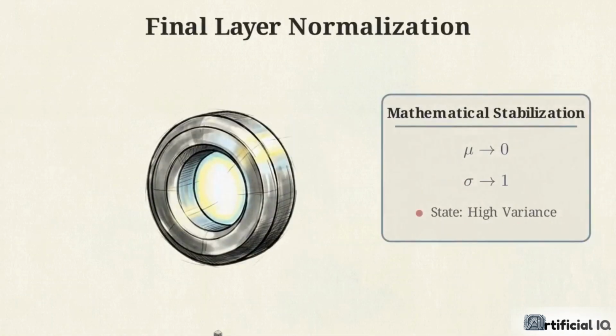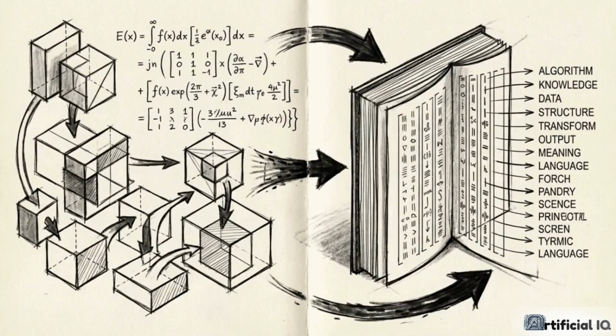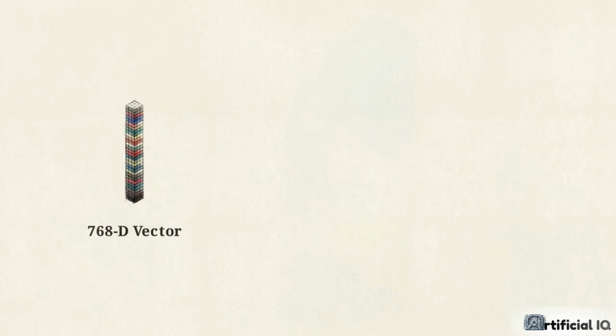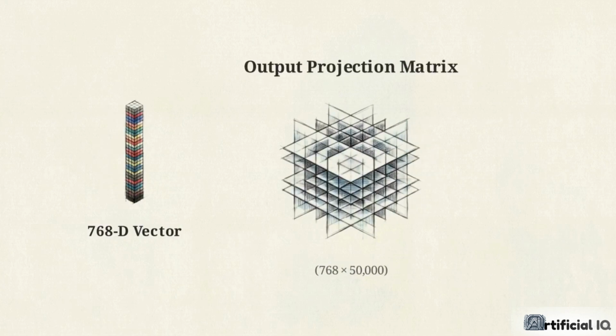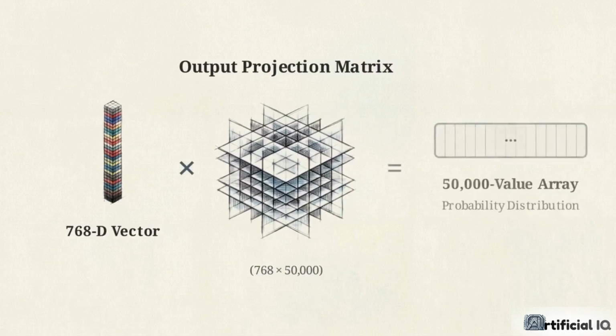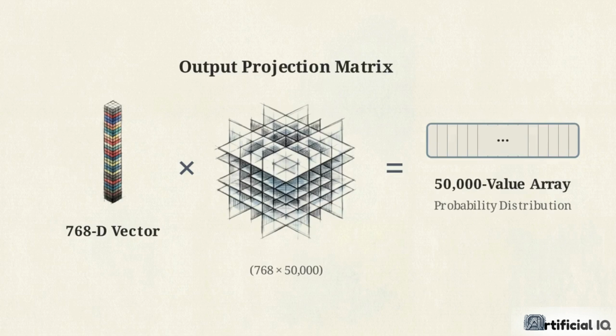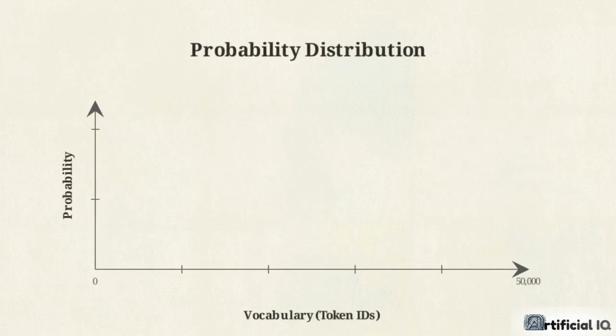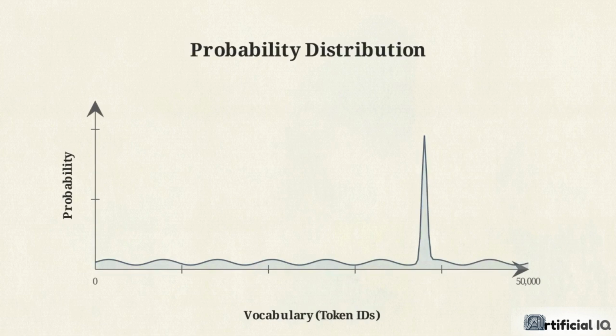After exiting the final transformer block, the vector passes through one last layer normalization to stabilize its final mathematical state. We now face the final hurdle. The model possesses a highly intelligent floating point vector, but the user requires a discrete English word. This final stage uses the output projection layer, a matrix mapping the continuous vector space back into the discrete vocabulary. The 768-dimensional vector is multiplied by this matrix, expanding into a 50,000 value array. This forms a probability distribution across the entire vocabulary.